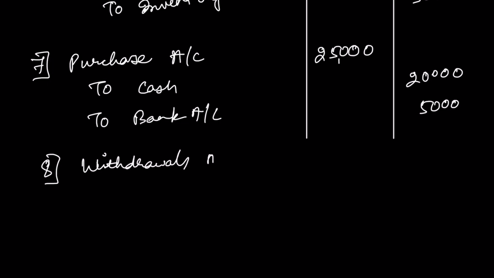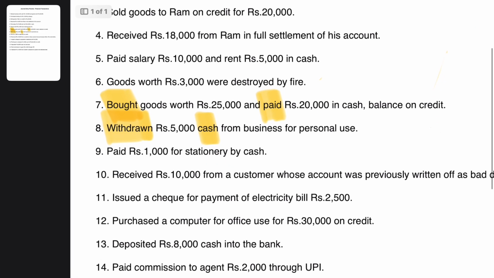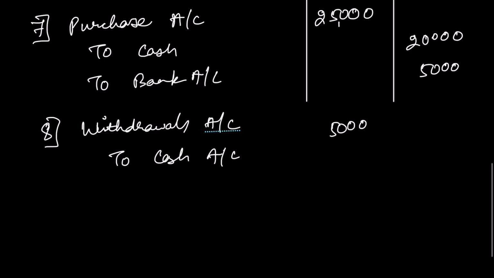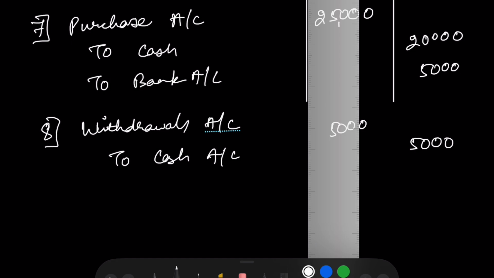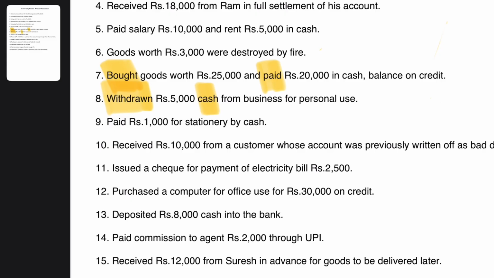So let's give the journal entry for transaction number 8. Withdrawals account debit to cash, since cash is going out of the business, right? What is the amount? Amount is 5,000 rupees, 5,000, right? Let's take the ninth transaction.